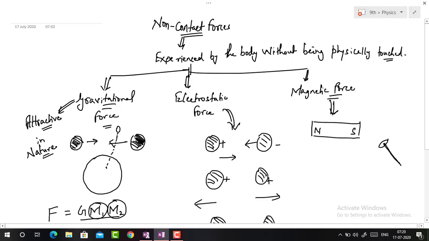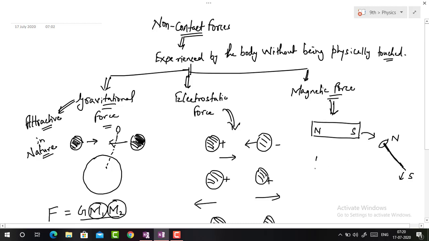Suppose this is a nail and this is a magnetic bar. Since the south pole is nearer to the iron nail, the farther end develops the same polarity, so this end will develop south and the nearer end will develop north. So this south pole attracts the iron nail.